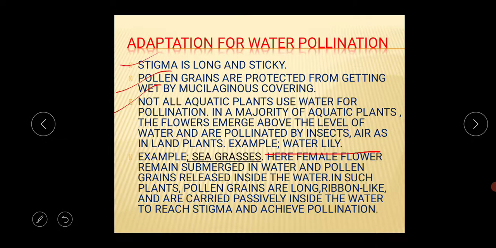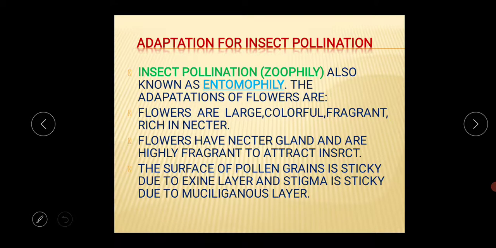Examples are the seagrasses. So how do seagrasses adapt themselves for water pollination? The female flower remains submerged in water and pollen grains are released inside the water. In such plants, pollen grains are long, ribbon-like and are carried passively inside the water to reach the stigma and achieve the pollination process. Okay, so this is your water pollination.